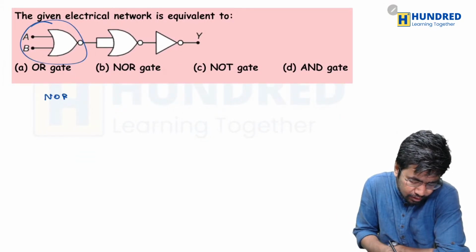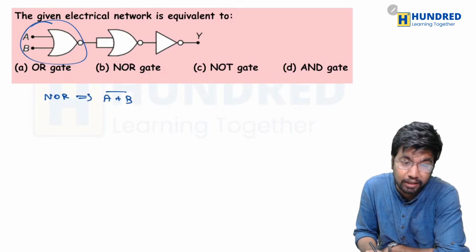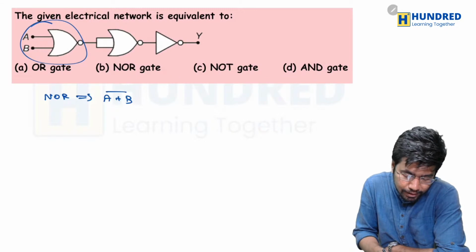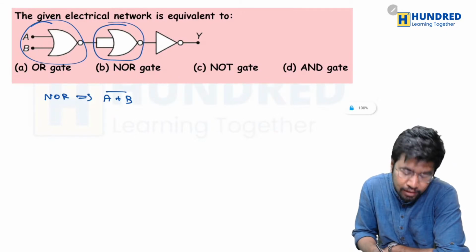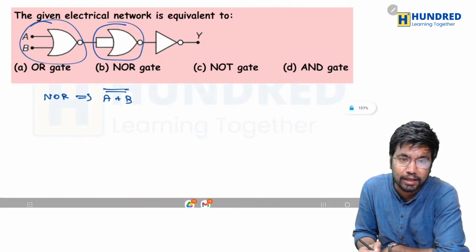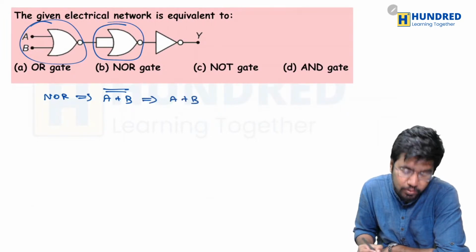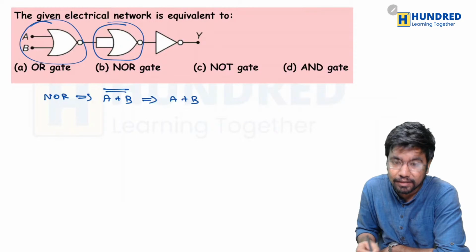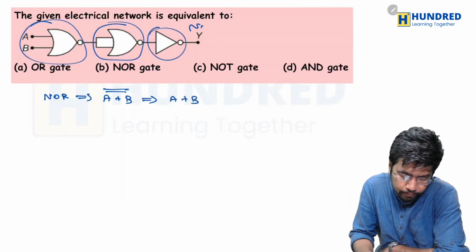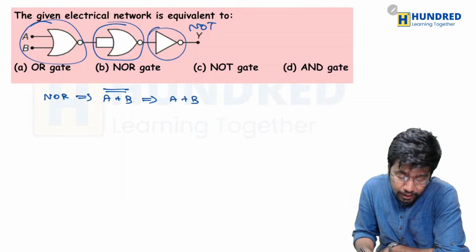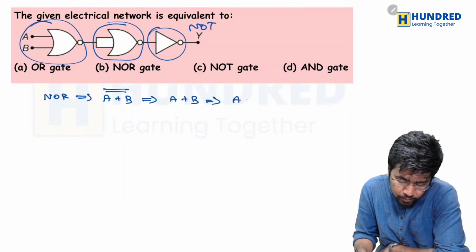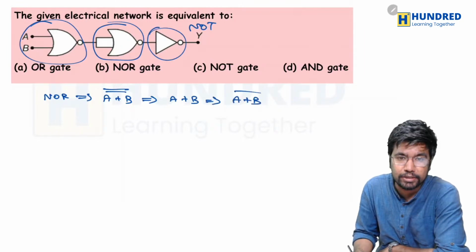Well, this is a NOR gate, which means its operation should be (A plus B) whole dash, and it is again getting connected to what? Another NOR gate, so it will become double dash. Okay, and if it is getting double dash now, then again it is A plus B, then again it is connected to what? A NOT gate. So if it is connected to a NOT gate now, then it will become (A plus B) whole dash, right?